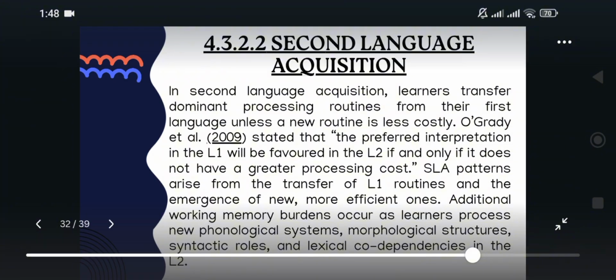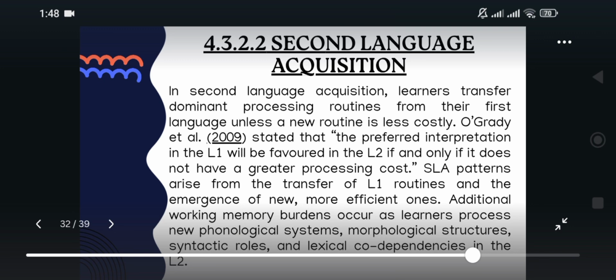Next is second language acquisition. For second language acquisition, O'Grady says that learners often transfer the processing routines from their first language to their second language, but only if those routines are not too costly to use.